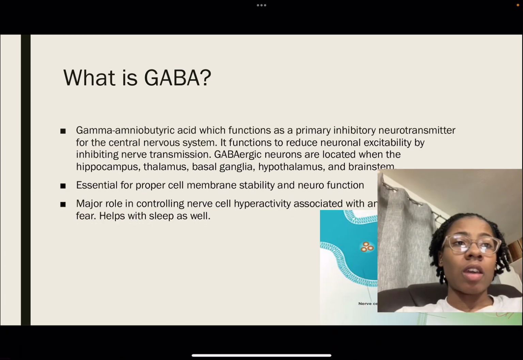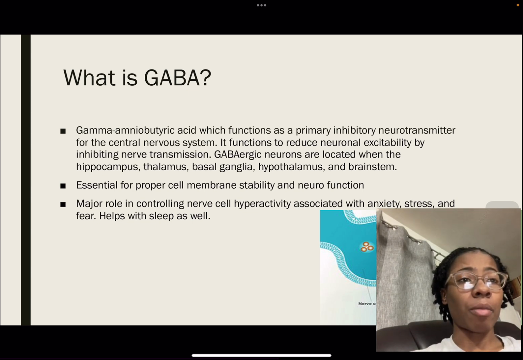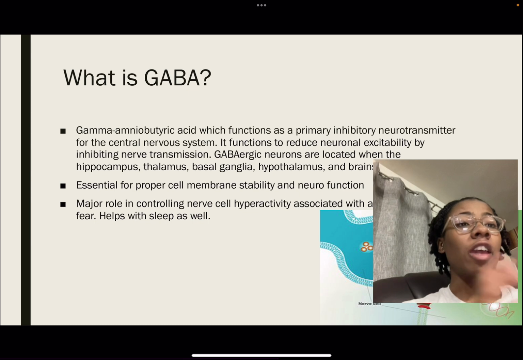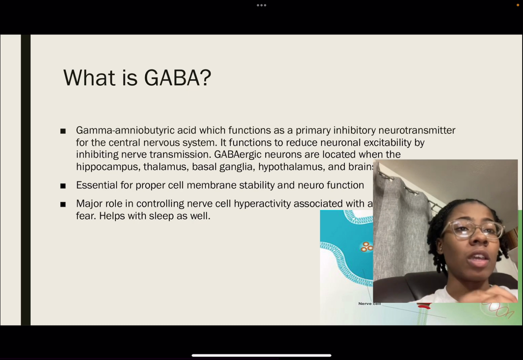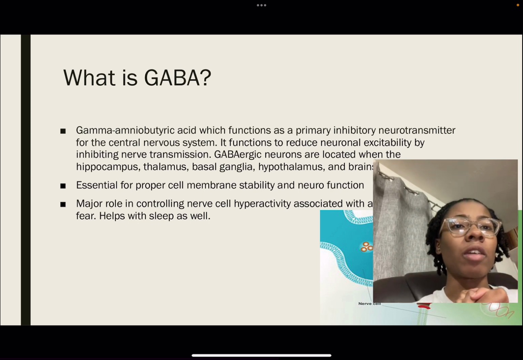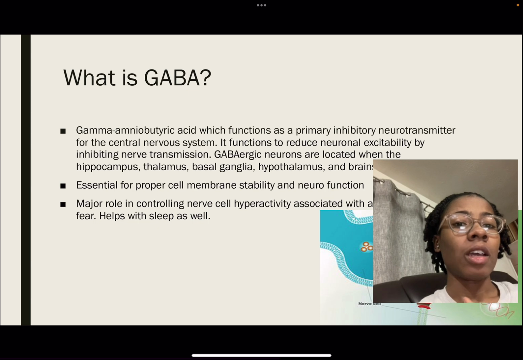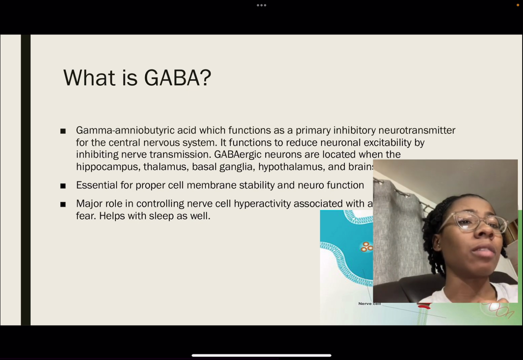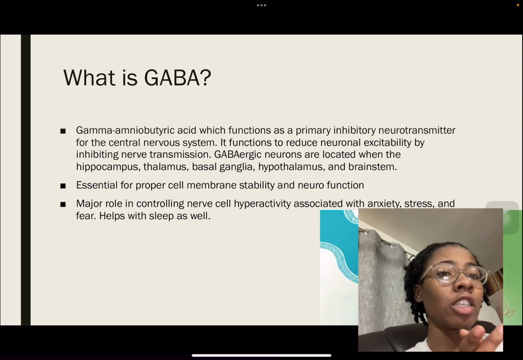What is GABA? GABA is gamma-aminobutyric acid, which functions as a primary inhibitory neurotransmitter of the central nervous system. It functions to reduce neuron excitability by inhibiting neurotransmission. GABA neurons are located within the hippocampus, thalamus, basal ganglia, hypothalamus, and brainstem. It is essential for proper membrane stability and neurological function. Its major role is to control nerve cell hyperactivity associated with anxiety, stress, and fear.